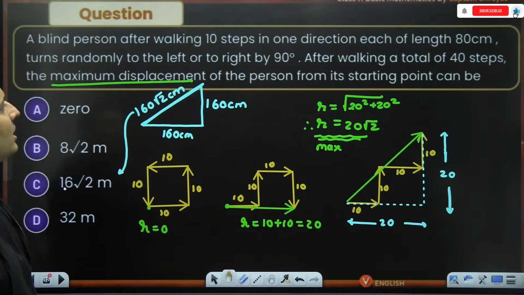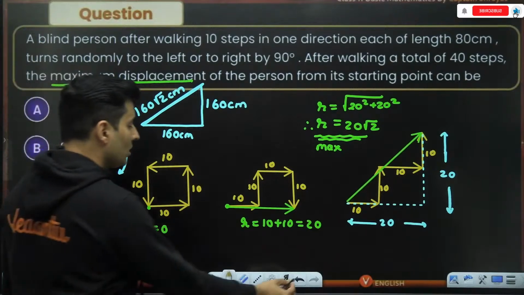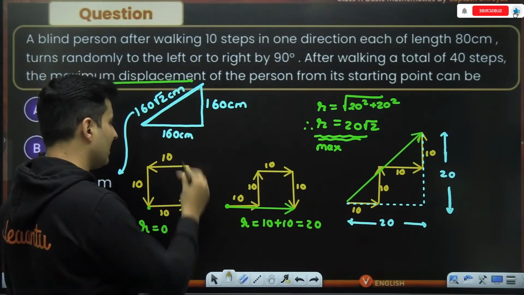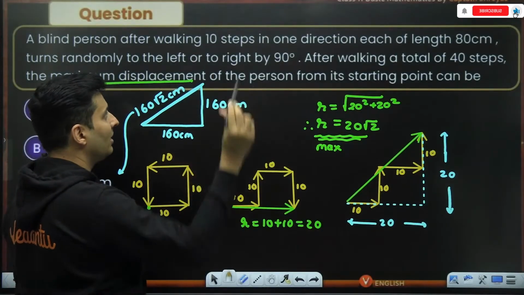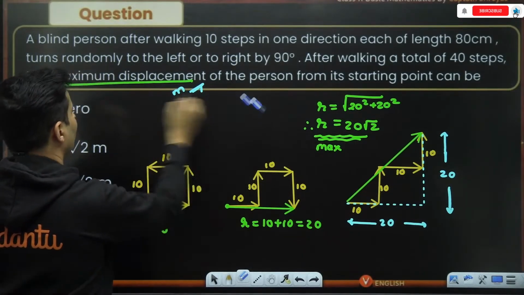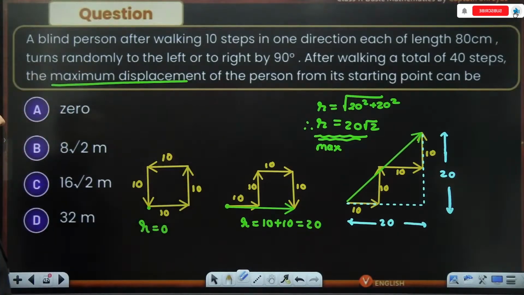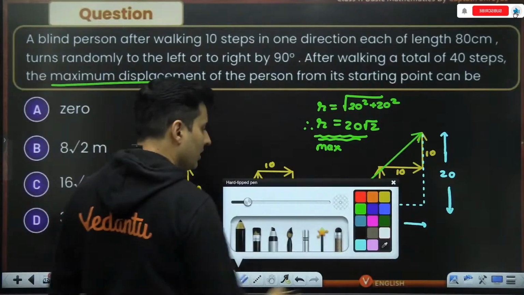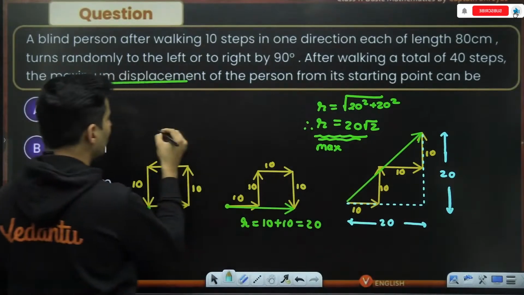Each step is of 80 centimeters. Oh, sorry guys, my bad. I thought total 10 steps in one direction was 80 centimeters, but each step is of 80 centimeters.